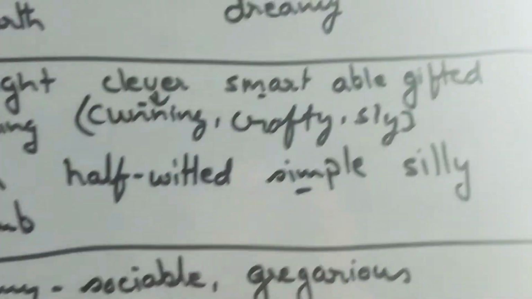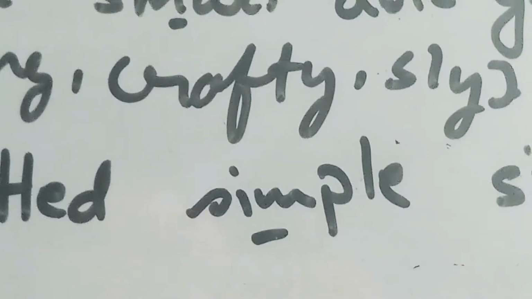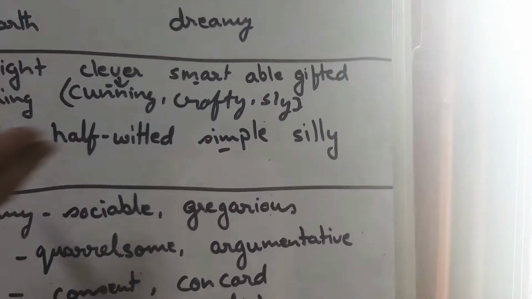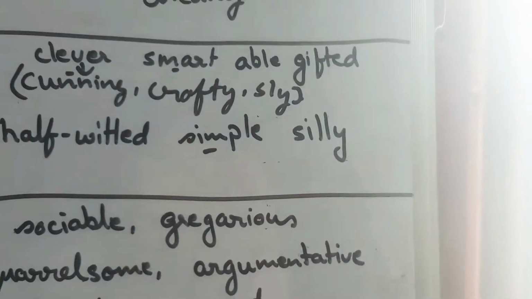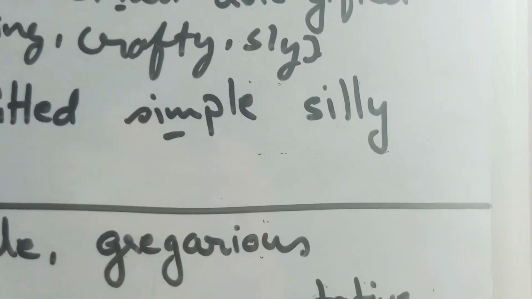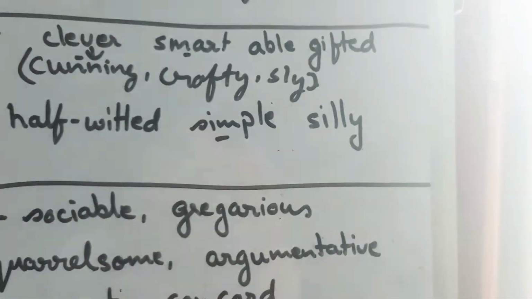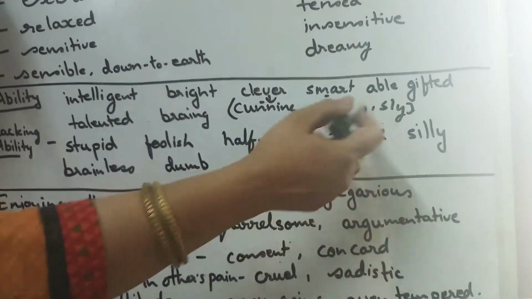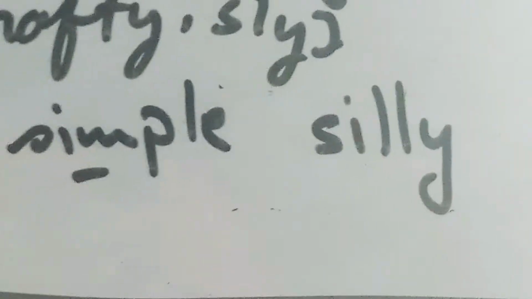So simple nowadays, someone who is not catching up with the fashion or with the extravaganza and all that, that is called very simple and stupid nowadays. So that is taken, but simple is a very positive word also. At times it depends on your sentence. Like if we use it, that person is quite simple and down to earth, you can talk to him and he'll give you the best suggestions needed at the time. So that way these words can be twisted according to the demand of the sentence.